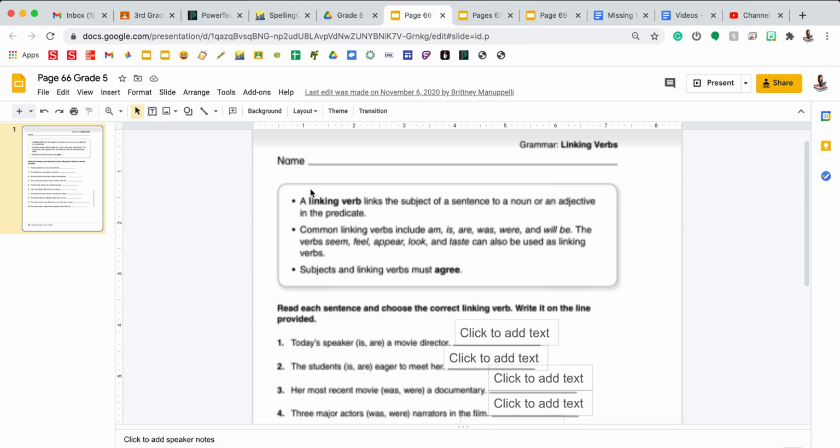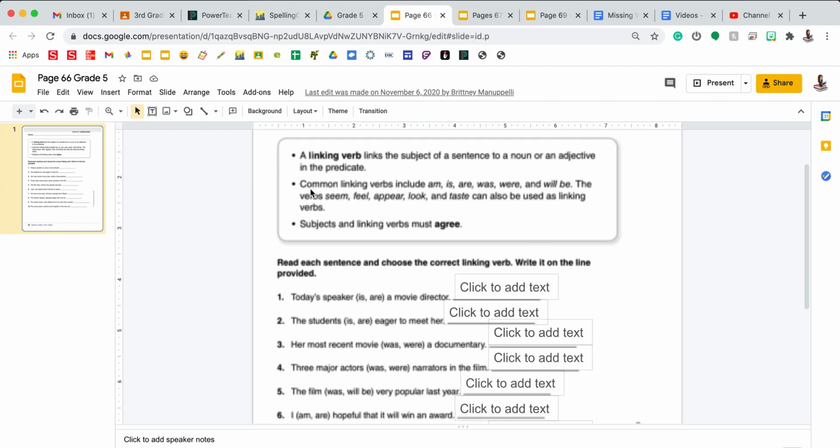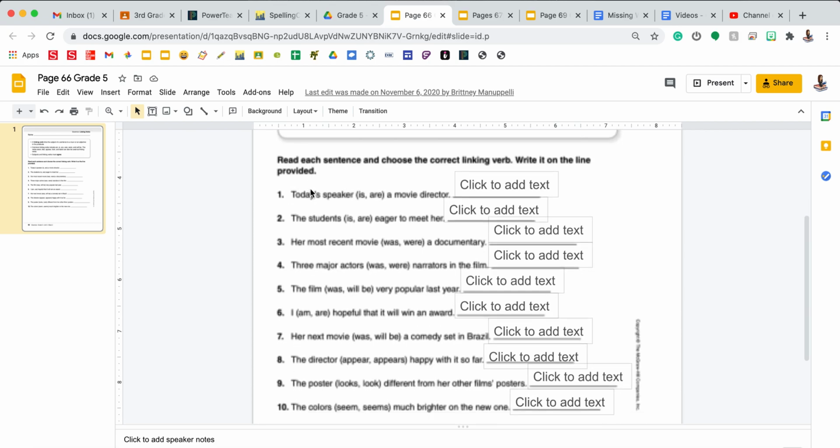Your first page is page 66. It is on linking verbs. The box at the top states that a linking verb links the subject of a sentence to a noun or adjective in the predicate. Common linking verbs include am, is, are, was, were, and will be. The verbs seem, feel, appear, look, and taste can also be used as linking verbs. As always, subjects and linking verbs must agree.